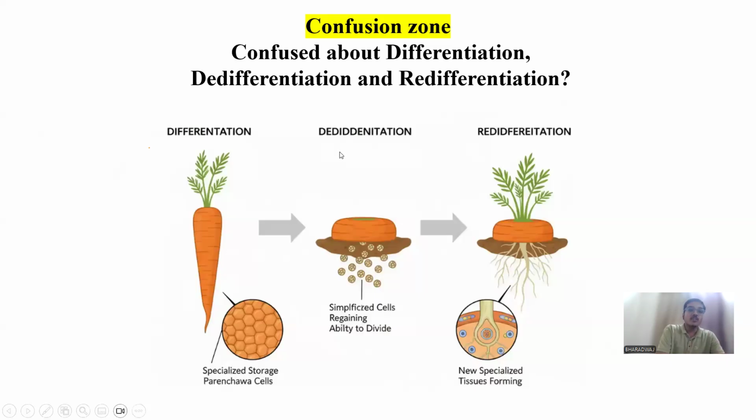So I'll explain again. Differentiation is nothing but going from meristematic to a specialized stage. Now suppose the plant wants to grow again, because growth is indefinite in plants. The plant will keep on growing, so even once differentiated the plant will grow. That differentiated phase will come back to the meristematic phase, which is called de-differentiation. And re-differentiation is, after it has grown, it has to become specialized again, because cells need to be specialized to perform function. So first differentiation, de-differentiation, and then re-differentiation.